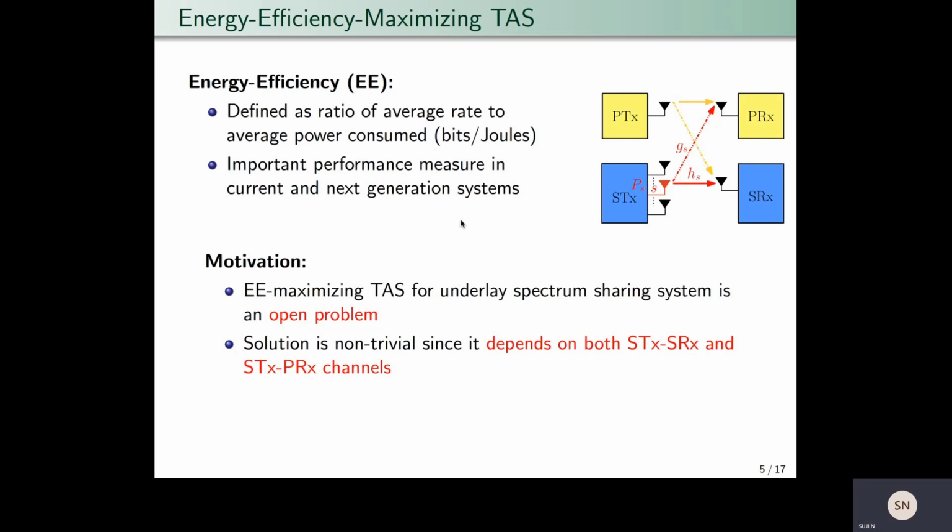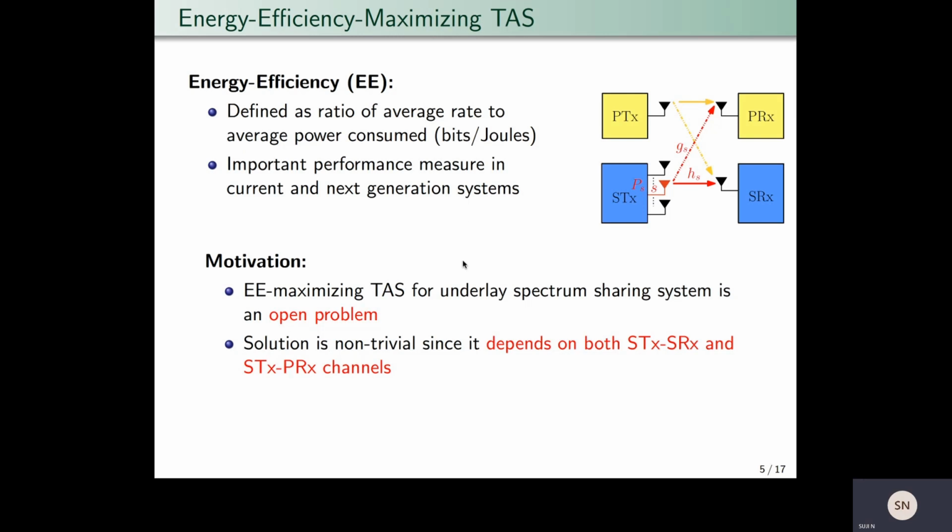Now, this is an important performance measure in modern communication systems because these systems are expected to achieve higher data rates to support new applications. However, the battery capacity of these systems is limited. So, enabling systems to transmit more bits per unit energy consumption is an important concern while designing these systems.